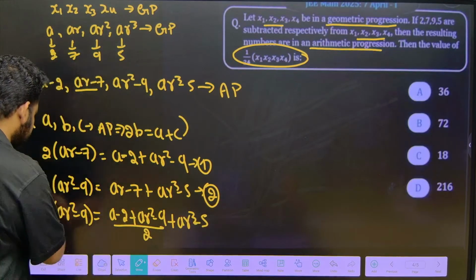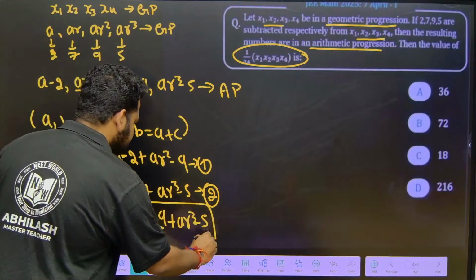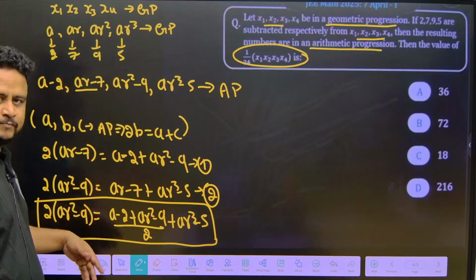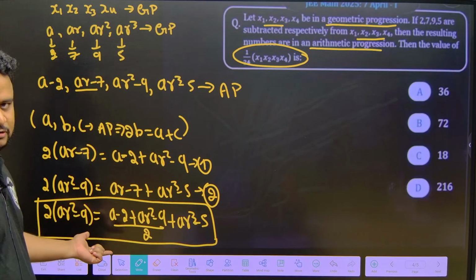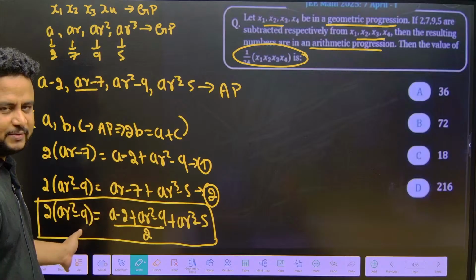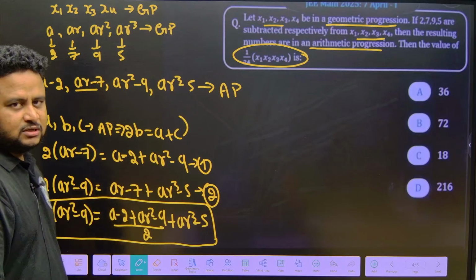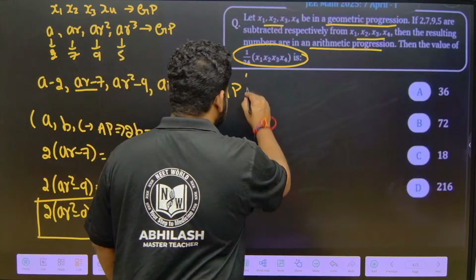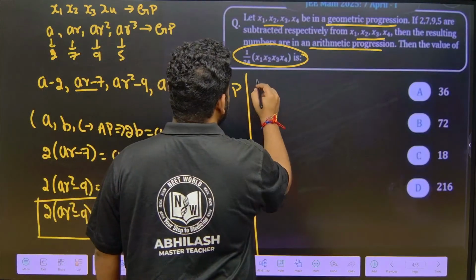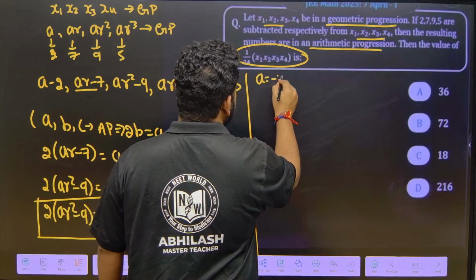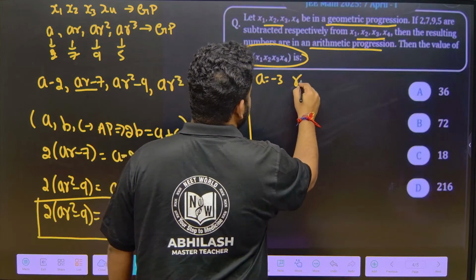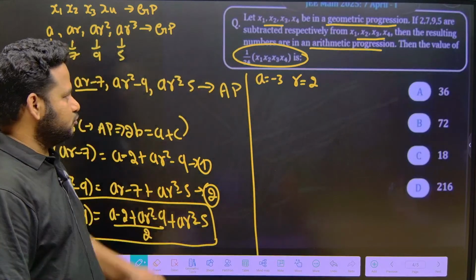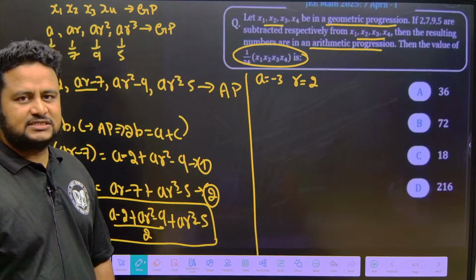So this is the equation. We have to solve this equation. You can do it by yourself. Because of paucity of time, you have to understand such things. By taking A common or R common, you will get the quadratic equation, then you can solve it. So by solving this, directly I am writing it here. I will get the value of A as minus 3 and R as plus 2, friends.